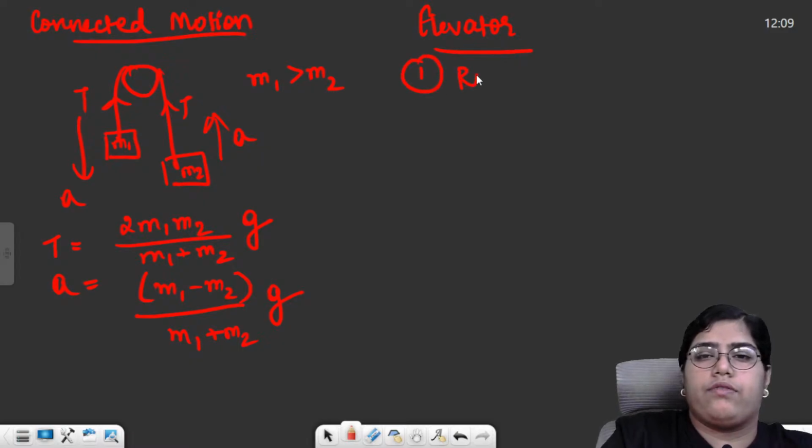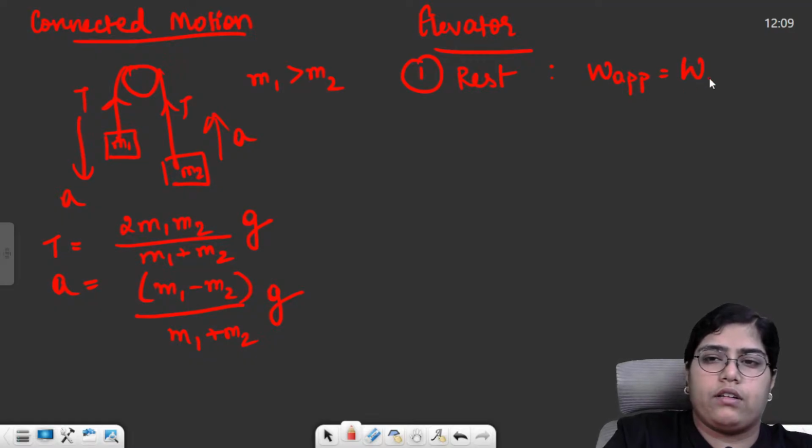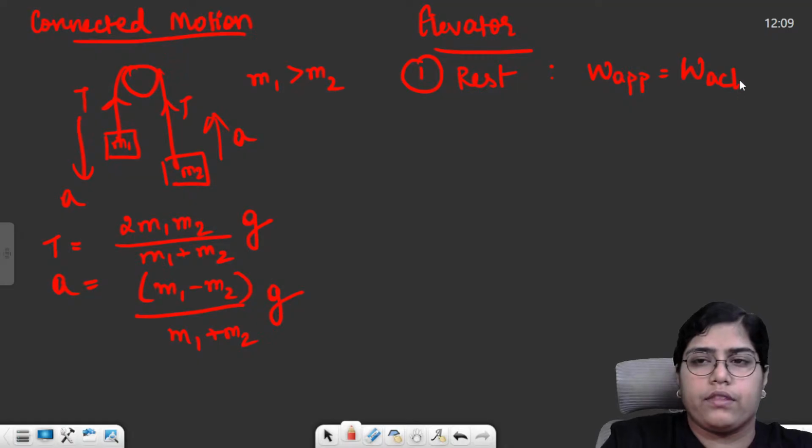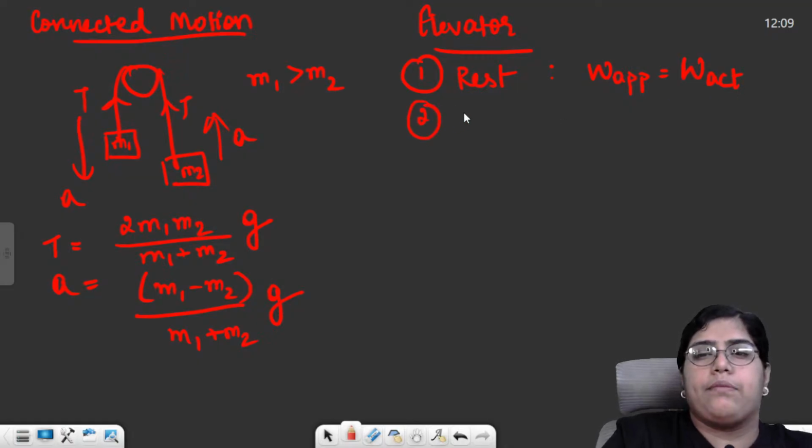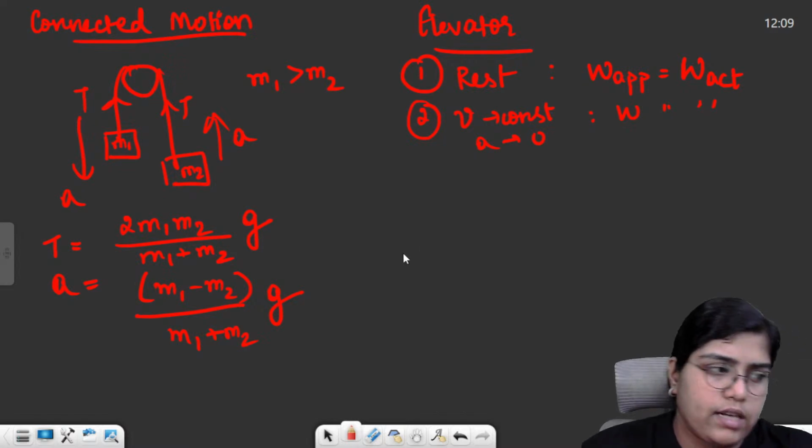First case, the elevator is at rest, apparent weight is equal to actual weight, right? Second case is the same: velocity is constant, acceleration is zero, so the same equation, apparent weight is equal to actual weight.